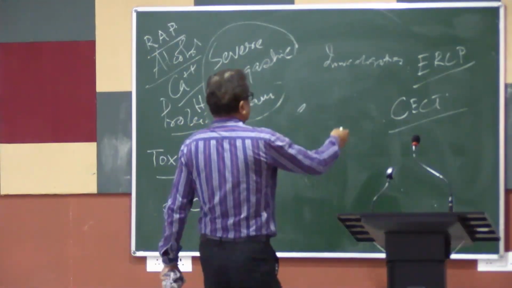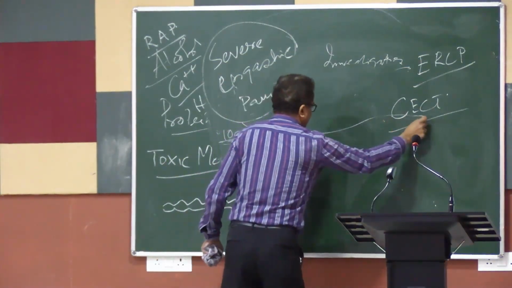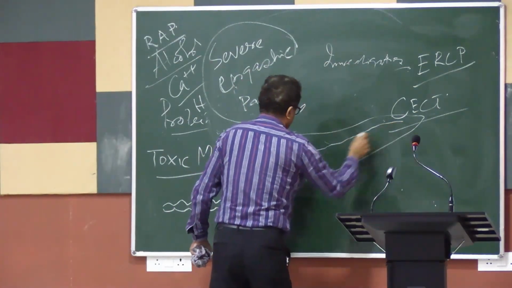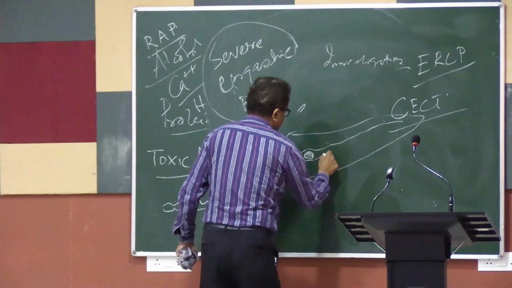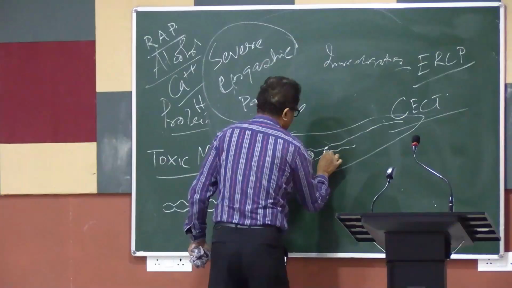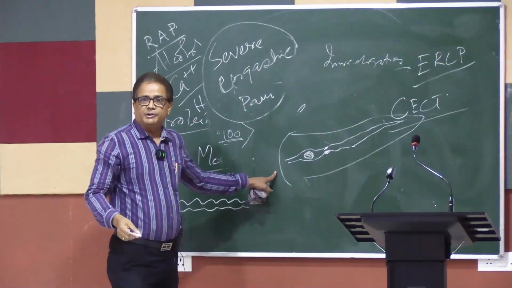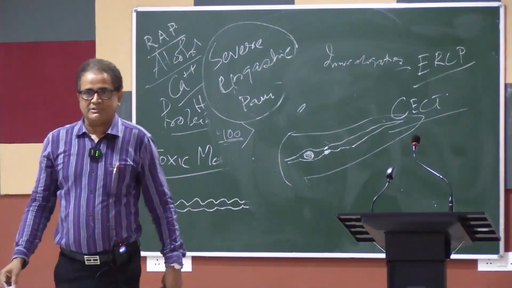As for this ERCP, suppose there is a stone here, there is a stricture here. So the ERCP can also be therapeutic, just like we do in bile duct stone extraction by ERCP.